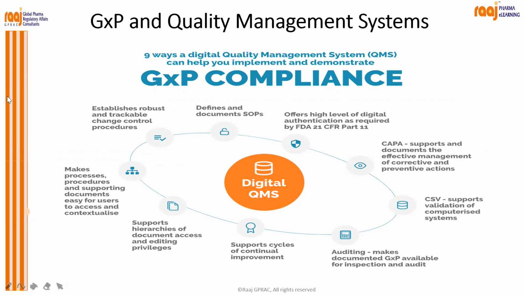Then CAPA, corrective action and preventive action, supports and documents the effective management of corrective and preventive actions. CSV, computer system validation, supports validation of computerized systems. Auditing makes documented GXP available for inspection and audit. Then it supports cycles of continual improvement, supports hierarchies of document access and editing privilege, and makes processes, procedures, and supporting documents easy for users to access and contextualize.